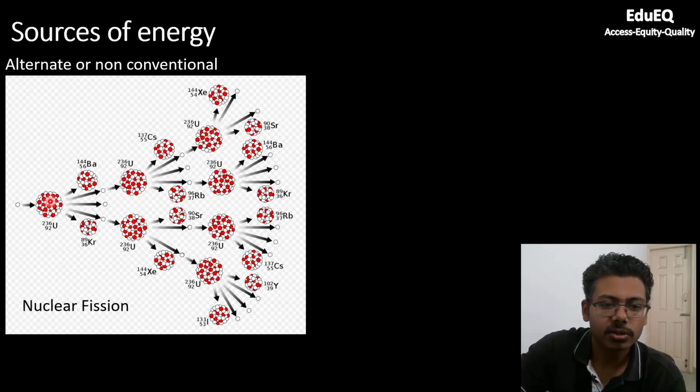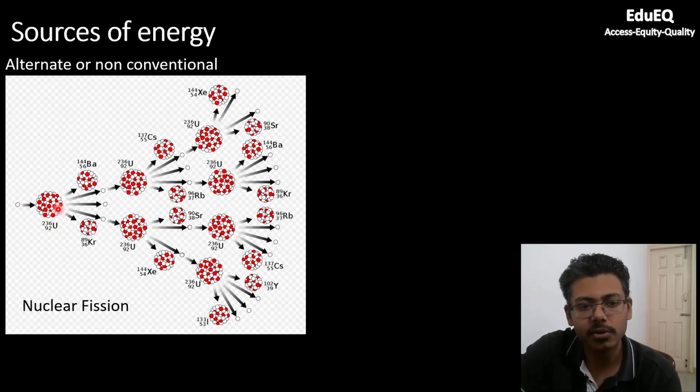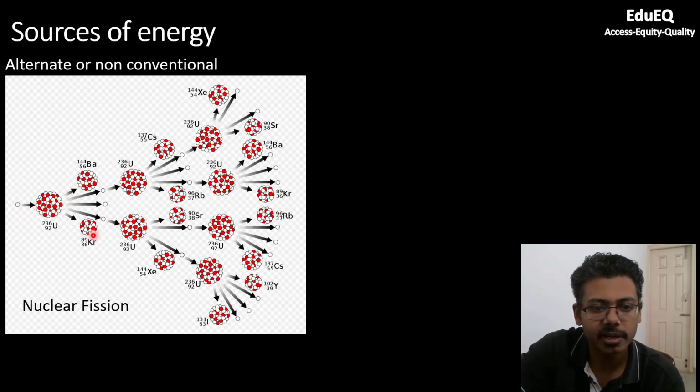So you can see this is a neutron. All these white dots are nothing but neutrons. This is uranium, 236 is the mass number. This is one atom. You make it collide with one neutron. Once it collides with the neutron, you can see it generates barium and krypton, and it also releases 3 neutrons.